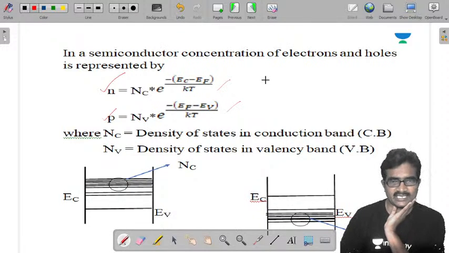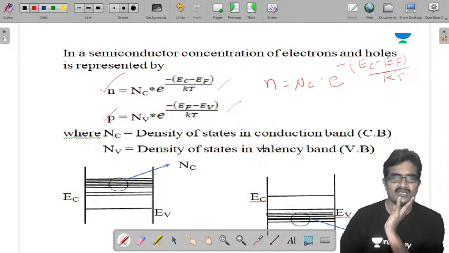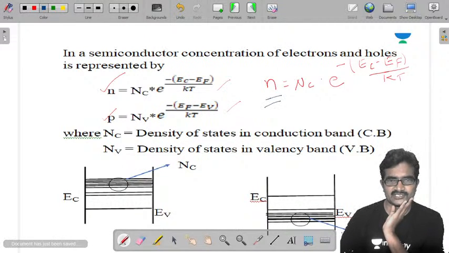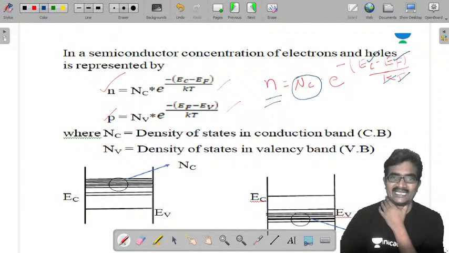Now, the electron concentration is Nc e^(-(Ec - Ef)/kT). In this equation, n is the electron concentration, Ec is the minimum energy level of the conduction band, Ef is the Fermi energy level, k is the Boltzmann constant, T is the absolute temperature, and Nc is the density of states in the conduction band.